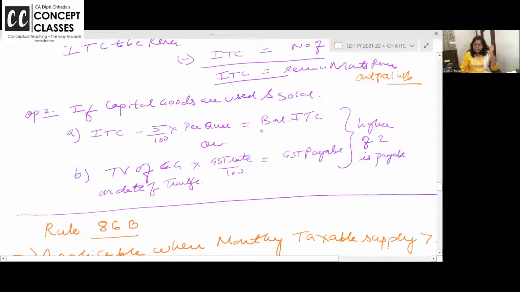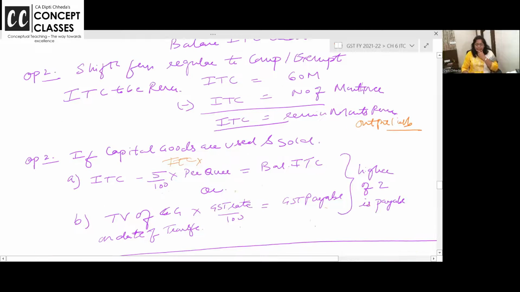ITC का ही 5% per quarter or part thereof minus करो, और balance ITC which you have to reverse. Or because you have transferred the capital goods, what is the transfer value or the sale value given, उसके ऊपर GST apply करो. Higher of the two is the tax paid.